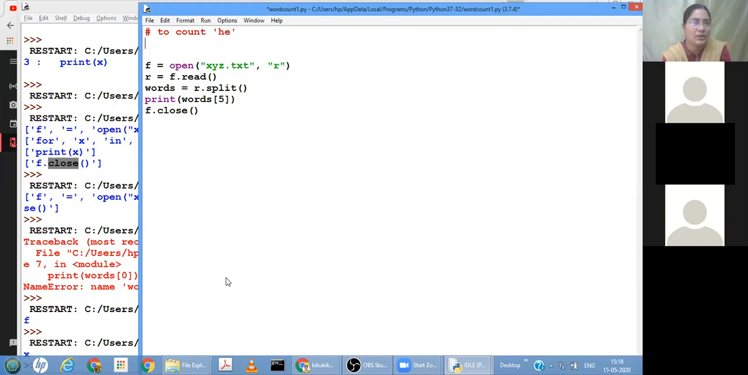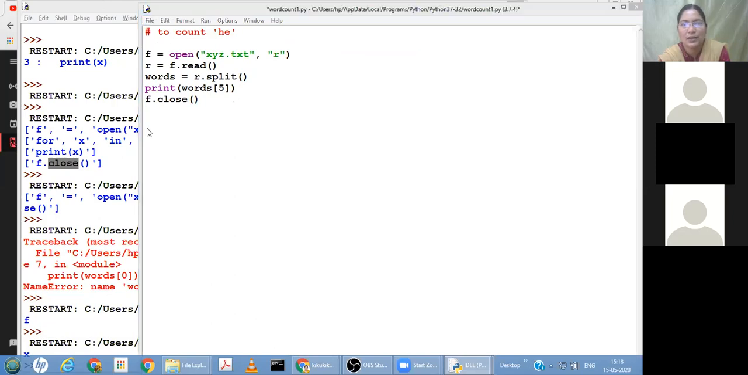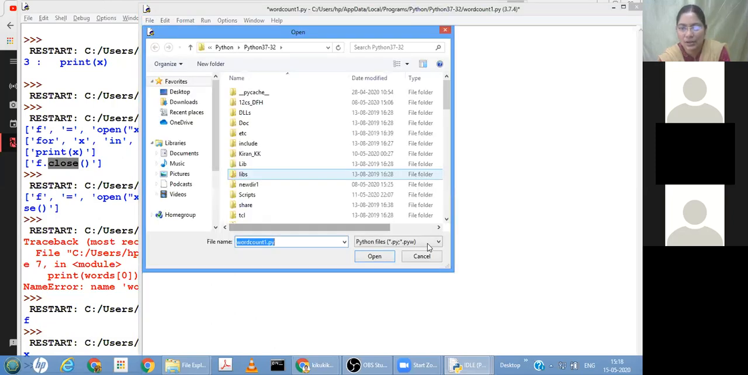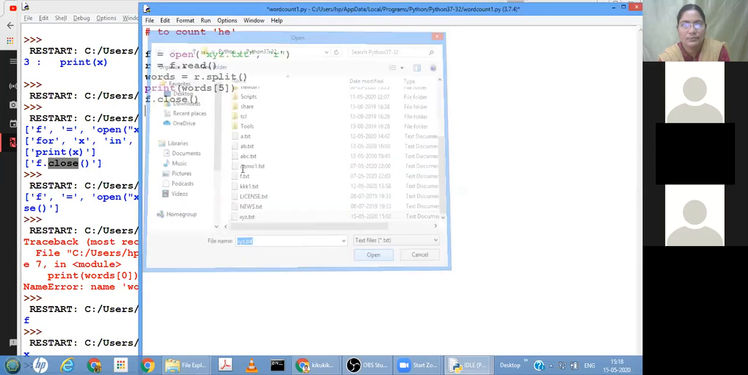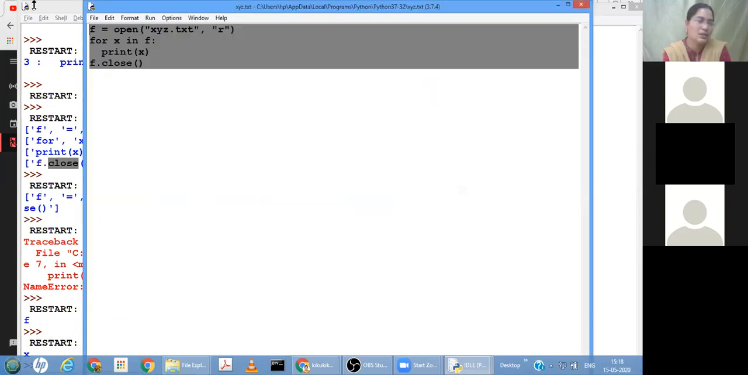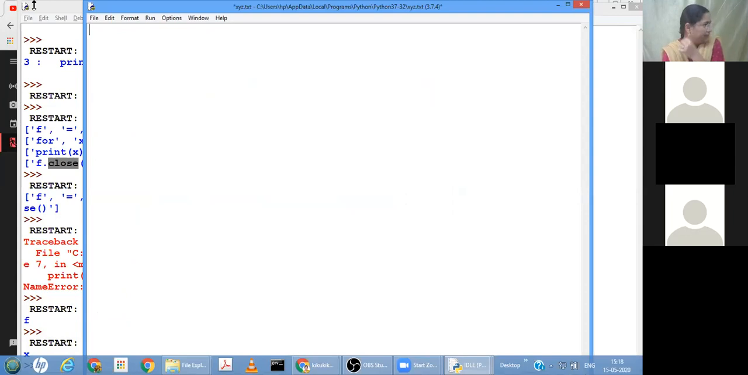Now xyz.txt is there. Open it. I will be adding some text here in xyz.txt. Instead of this, give me some text, some text where he is present.